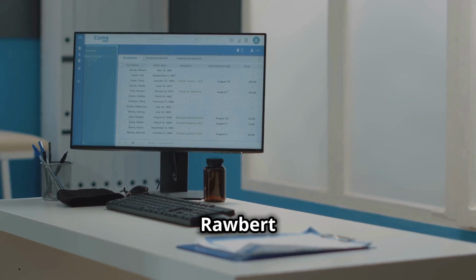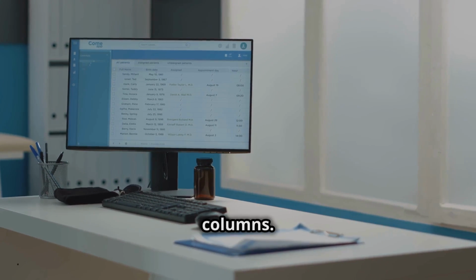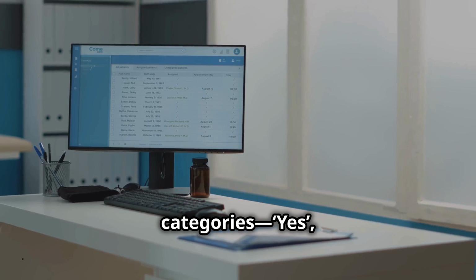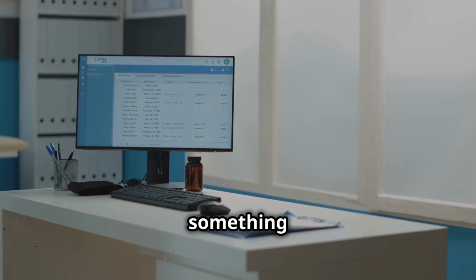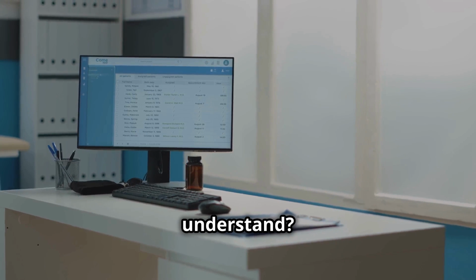Clara noticed Robert was struggling with text values in his columns. "Look at these categories. Yes, no, and maybe. How do I turn them into something a machine can understand?" Using her powerful techniques, one-hot encoding and label encoding, Clara transformed the words into numbers. Robert smiled, feeling more machine-friendly than ever.